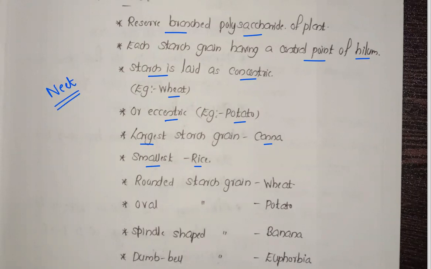Now, rounded starch grains are present in wheat, oval starch grains in potato, spindle shape in banana, and dumbbell shape in euphorbia. All these points you can learn for NEET, not for the board exam.